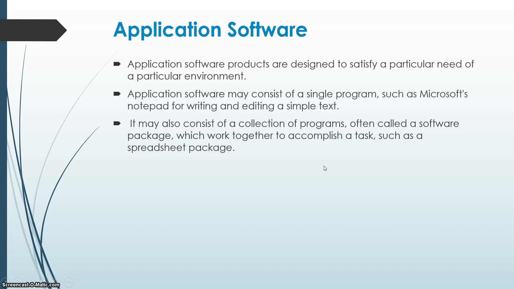Application software are products that are designed to satisfy a particular need of a particular environment. Application software may consist of a single program such as Microsoft Notepad for writing and editing a simple text. It may also consist of a collection of programs often called a software package which works together to accomplish a task such as spreadsheet package. So application software is not essential for the working of a computer. It can be used based on the requirement of a user.